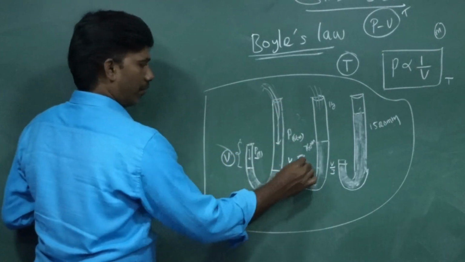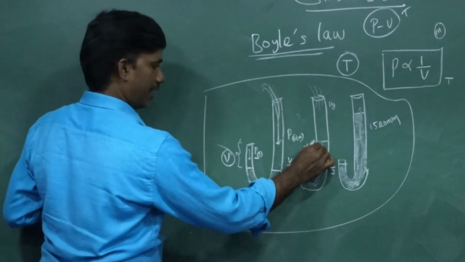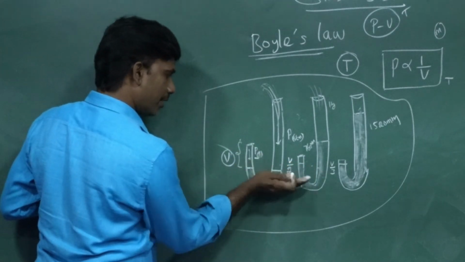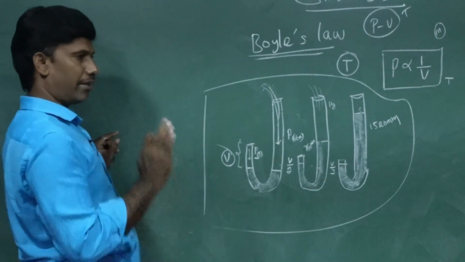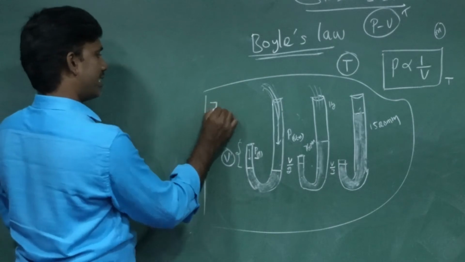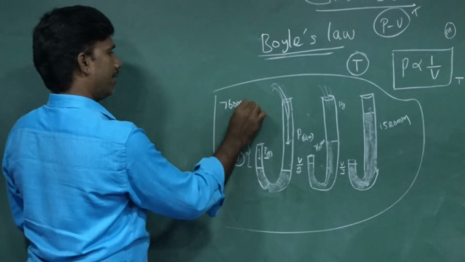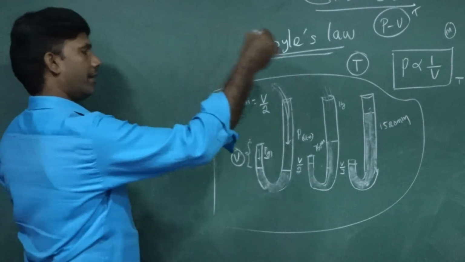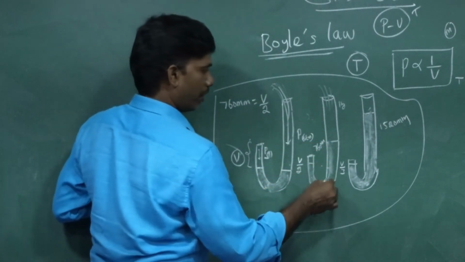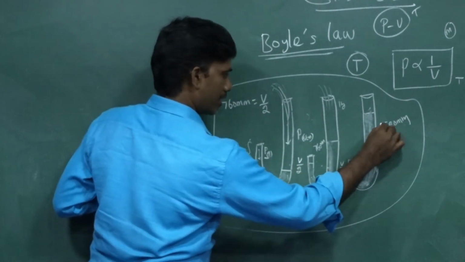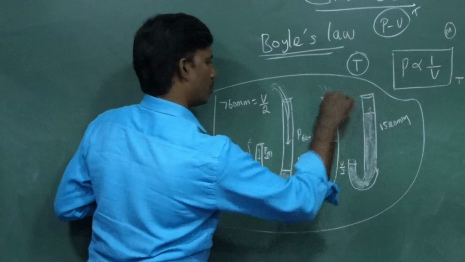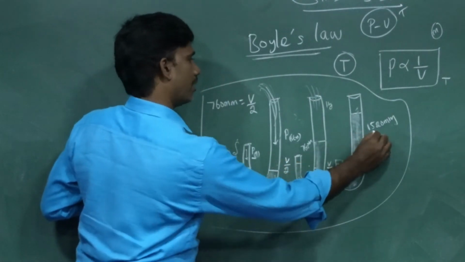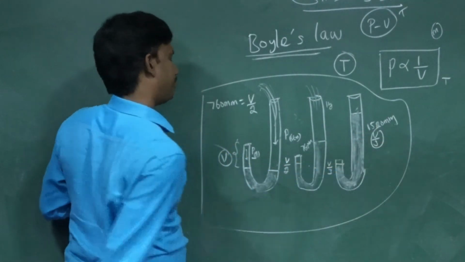After 760 mm of mercury is added, he watched that the volume of the gas is reduced to half. Again, he is pouring more mercury. After some time, there is 1520. One more 760 is added, and the volume is again reduced to half.